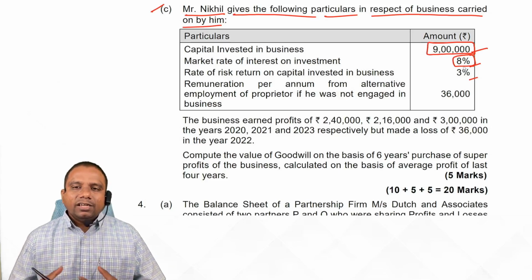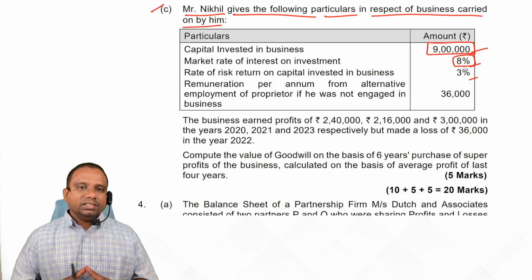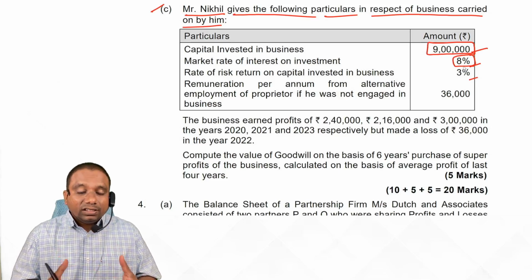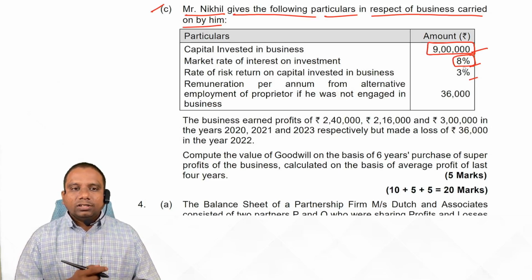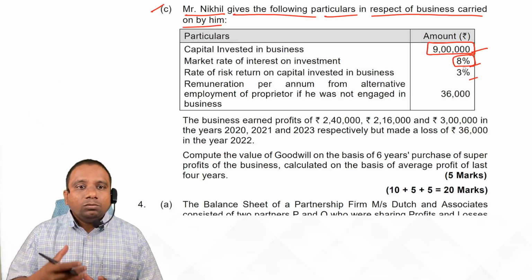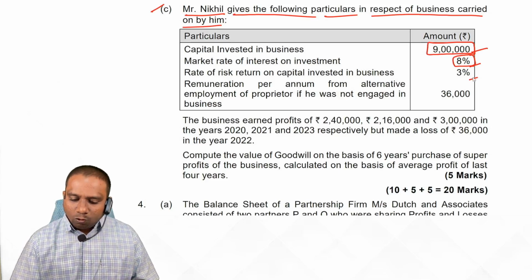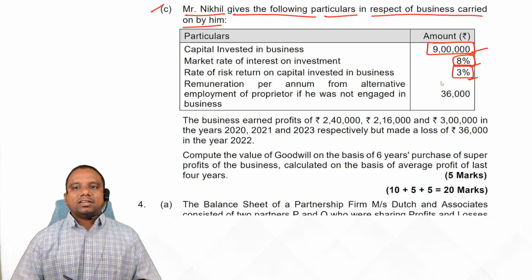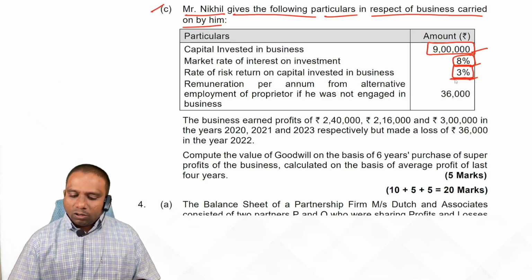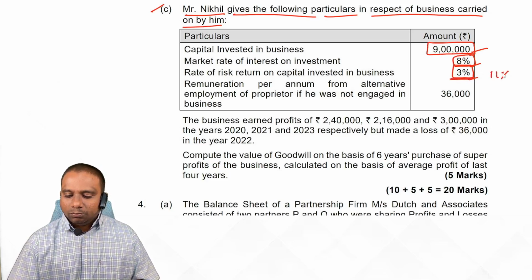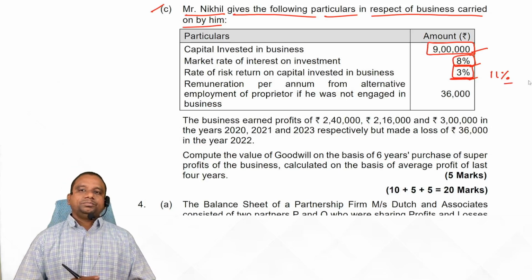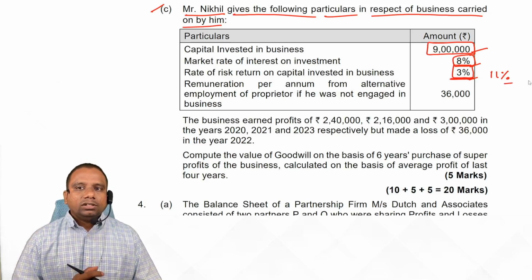But this 9 lakh rupees now I am investing in the business, so I have to earn more than 8%. For taking this risk, how much return do I have to earn extra? 3%. So what is the total rate of return I have to earn? Minimum 11%.